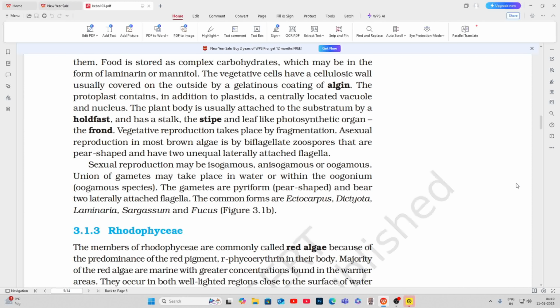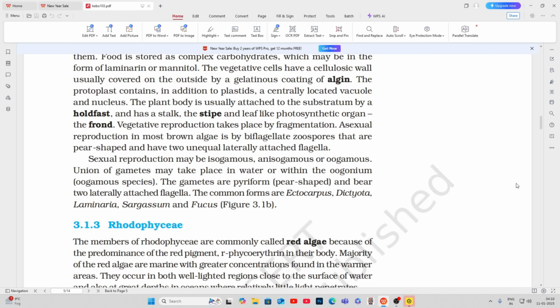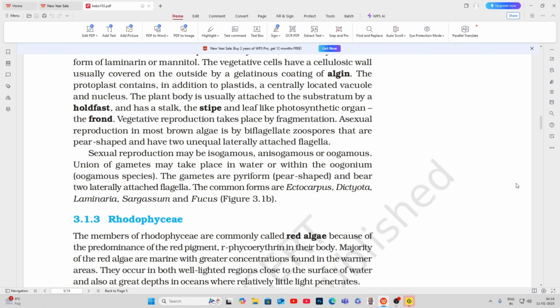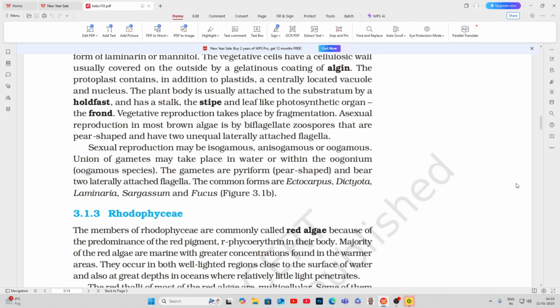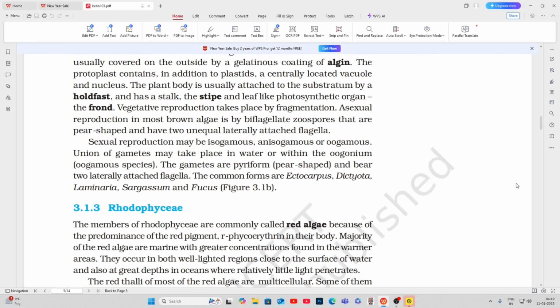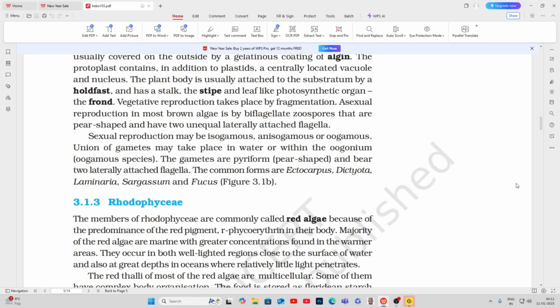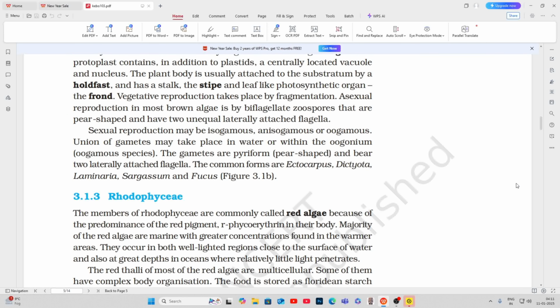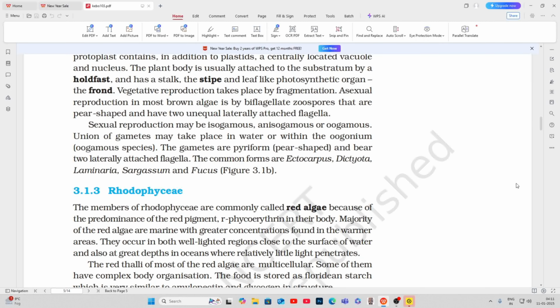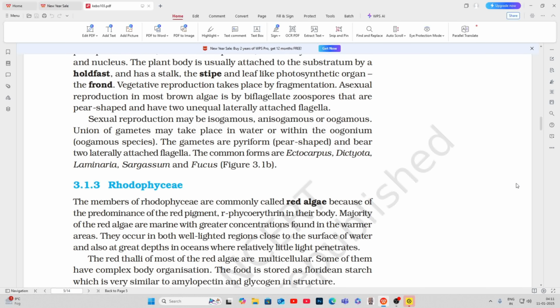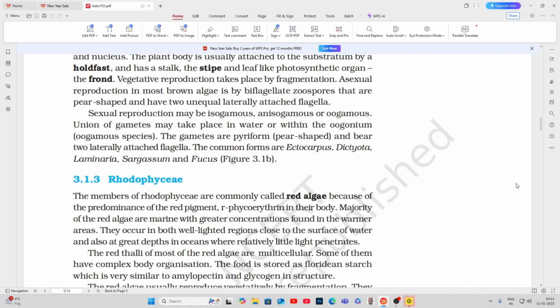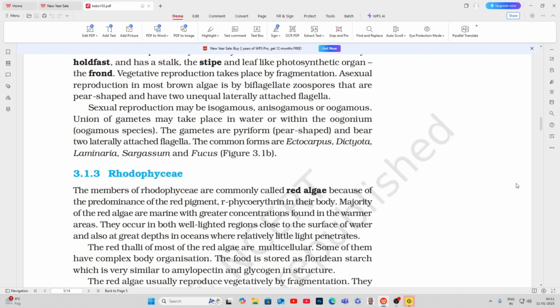The vegetative cells have a cellulosic wall usually covered on the outside by a gelatinous coating of algin. The protoplast contains, in addition to plastids, a centrally located vacuole and nucleus. The plant body is usually attached to the substratum by a holdfast and has a stalk, the stipe, and a leaf-like photosynthetic organ, the frond. Vegetative reproduction takes place by fragmentation. Asexual reproduction in most brown algae is by biflagellate zoospores that are pear-shaped and have two unequal laterally attached flagella. Sexual reproduction may be isogamous, anisogamous, or oogamous.